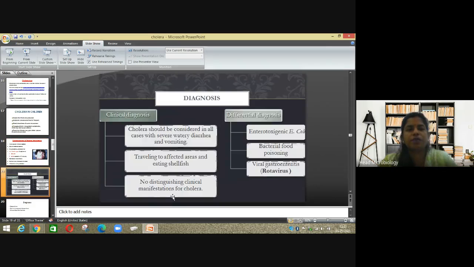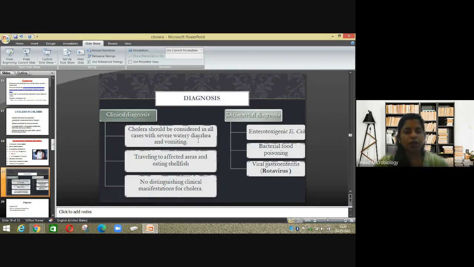Then diagnosis. Diagnosis can be clinical diagnosis or differential diagnosis. Clinically, cholera should be considered in all cases with severe watery diarrhea and vomiting. So wherever there are watery stools and vomiting, you should check clinically also. These are called clinical symptoms. Then traveling to affected areas and eating shellfish. If you have traveled to affected areas, generally you also tend to eat and drink the food over there, no?